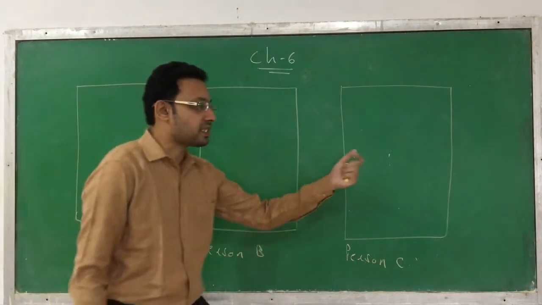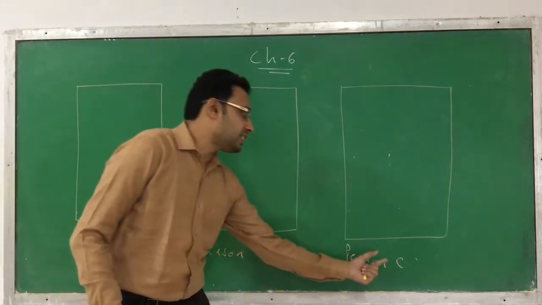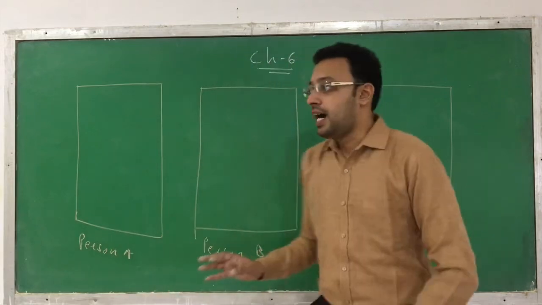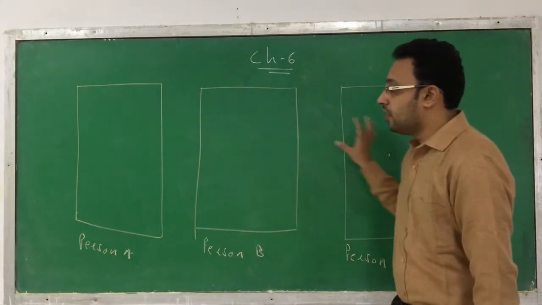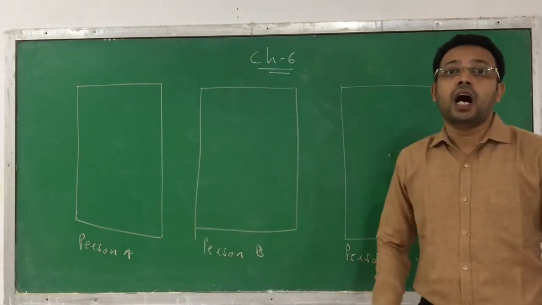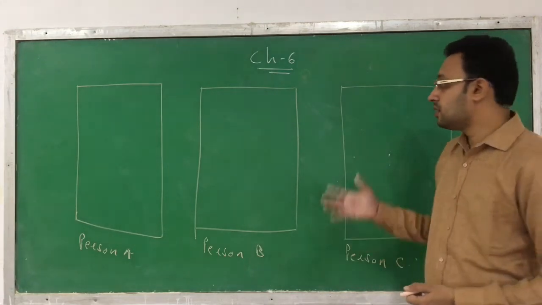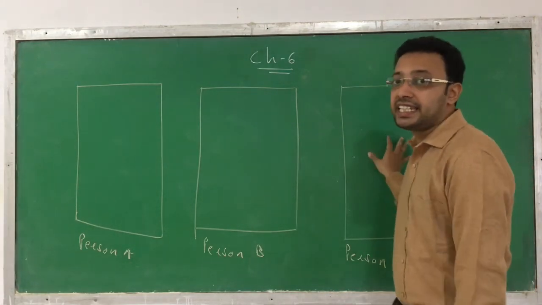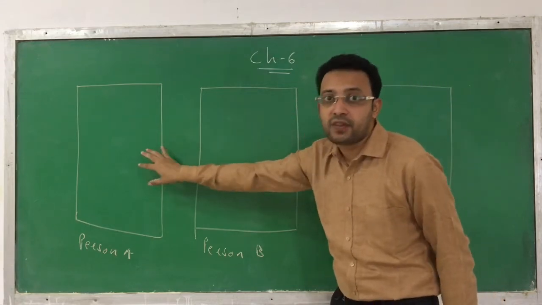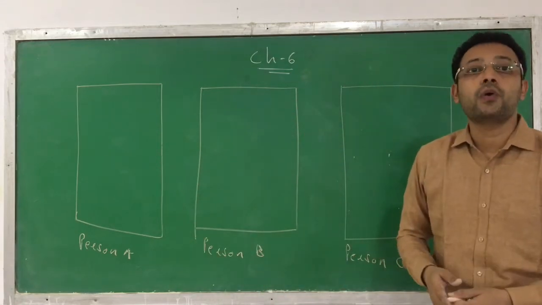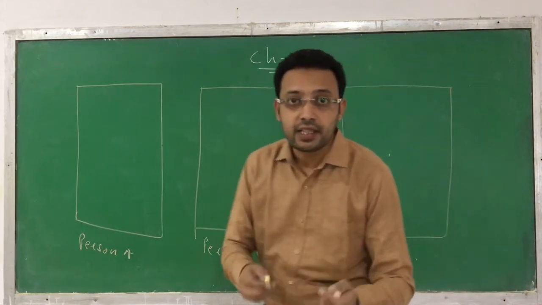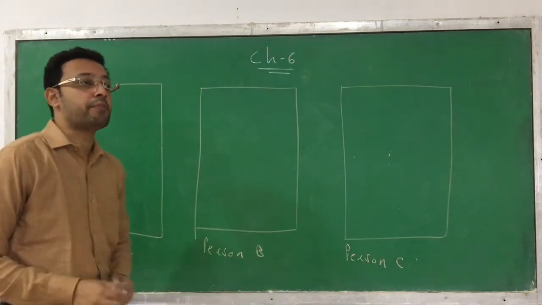Person C claims, I am the child of person A. How can it be proved whether person C is a child of person A or not? Here DNA fingerprinting plays an important role.